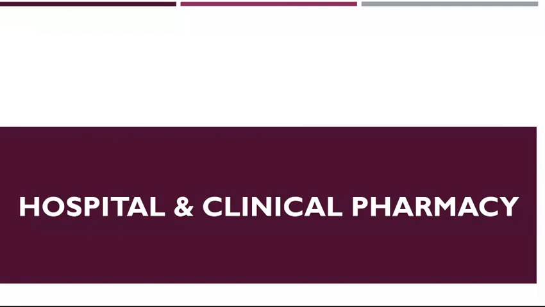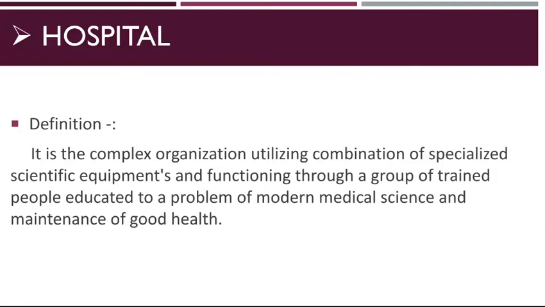In the first chapter, hospital. Today, in the situation of corona, hospital is playing an important role. So now let's see the definition of hospital.